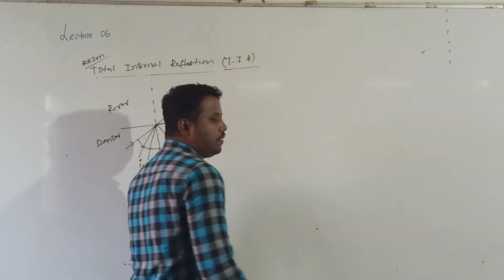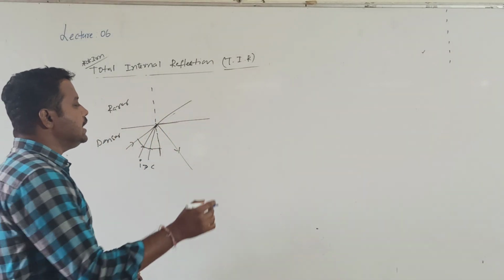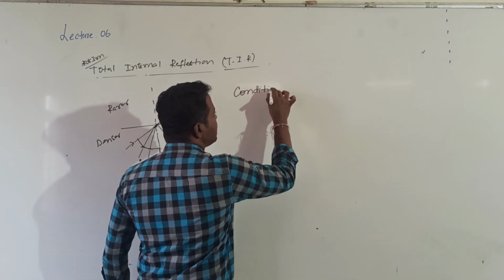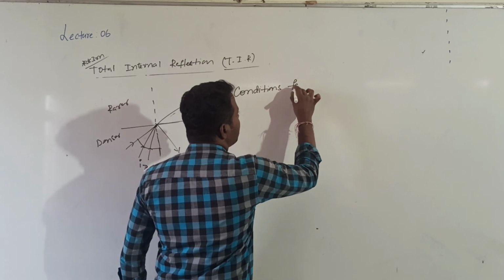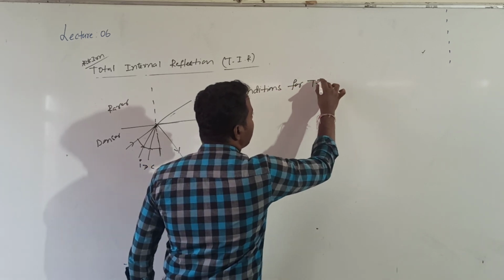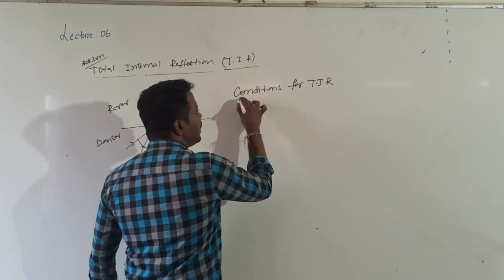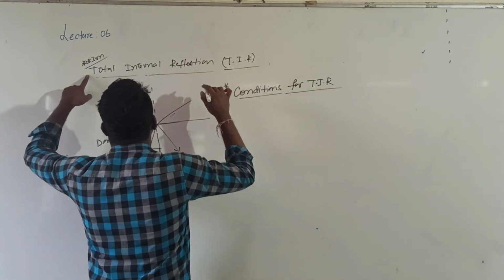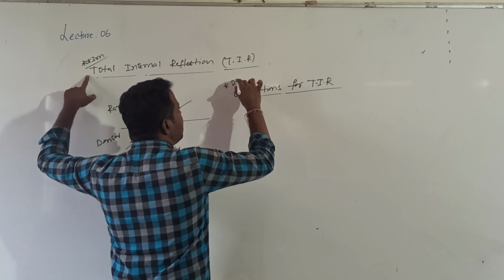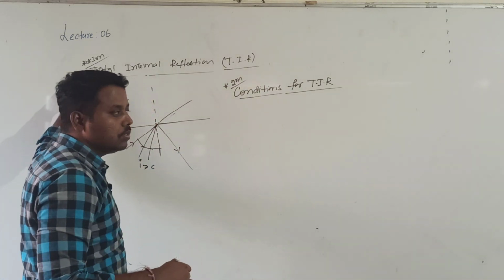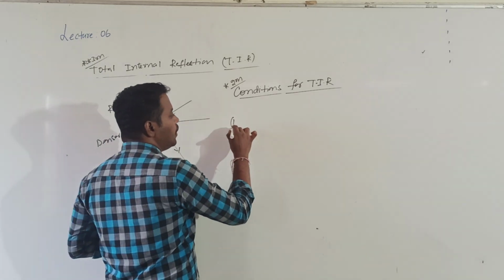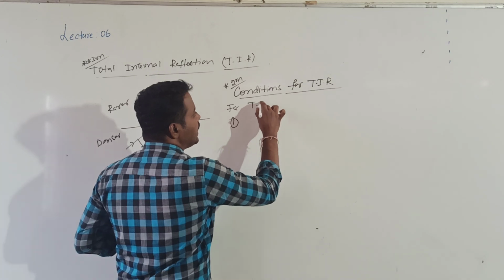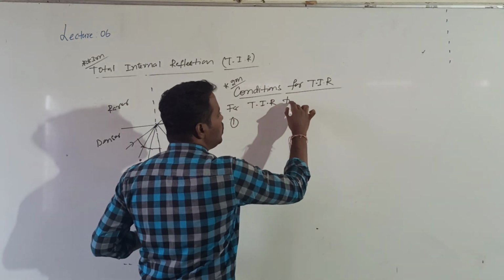So what are the conditions for total internal reflection? When will total internal reflection take place? What are the necessary conditions for TIR to take place? The definition carries 1 mark, and the conditions carry 2 marks. So what are the conditions for TIR?